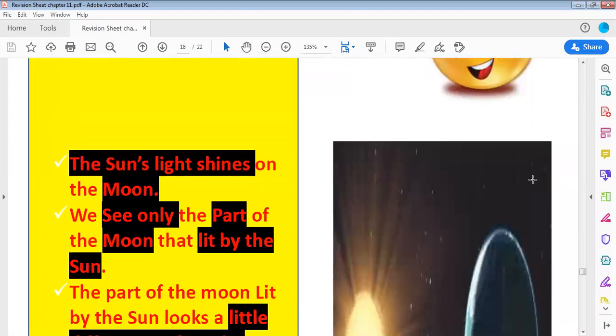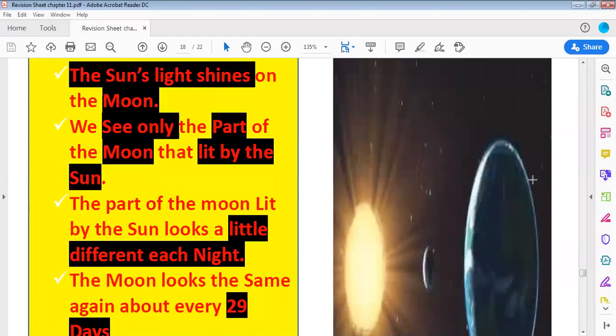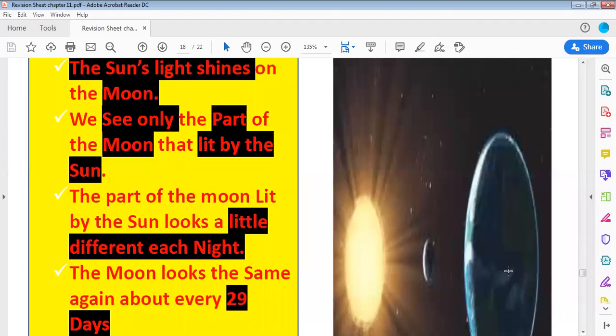So the sunlight shines on the moon. The light on the moon comes from where? The light on the moon comes from the sun. So the moon reflects the sunlight. The sunlight shines on the moon, and we see only the part that is lit by the sun.